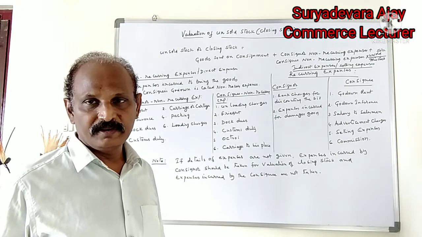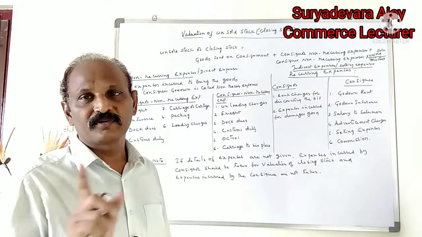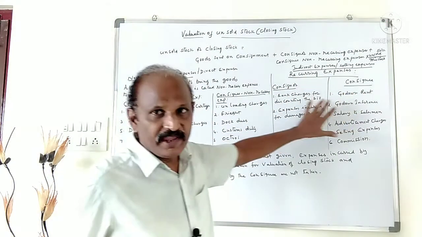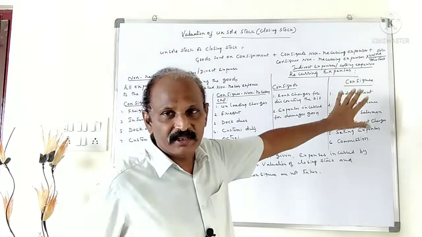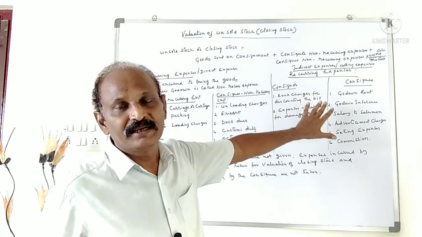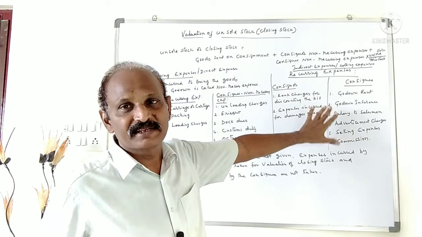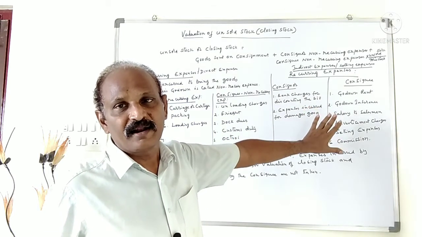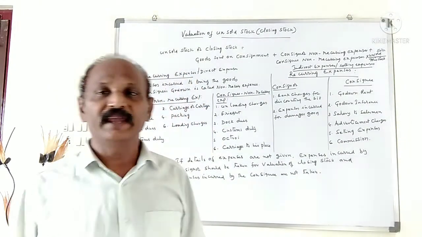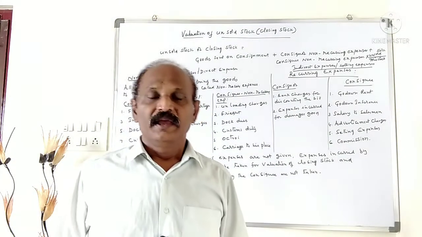These expenses are taken individually for valuation of closing stock. The other type of expenses is not taken for valuation of closing stock. It is known as recurring expenses or indirect expenses. What is the meaning of recurring expenses?